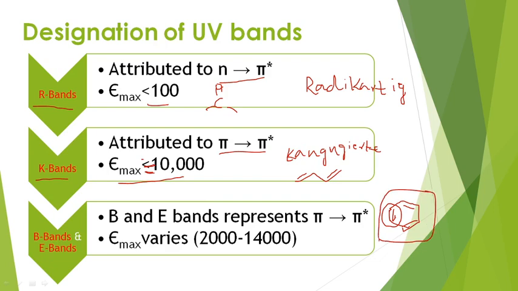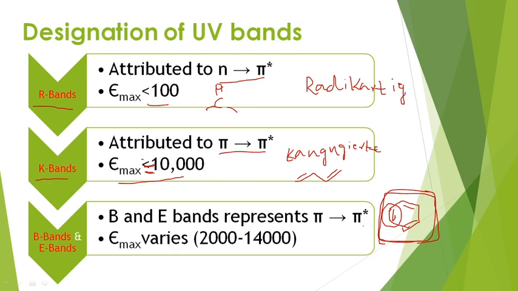Due to the presence of this structural moiety, we have one more transition, that is the benzenoid band. So, totally for the case of aromatic systems or benzene, we have two bands. For carbonyl compounds, there is the appearance of only one band, the R band. For conjugated compounds, we have only one band, the K band.